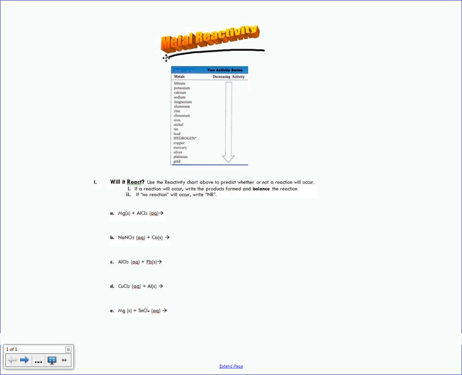So when it comes to metal reactivity, and this is what you're going to be looking at in the lab that we're going to do next time, it has to do with how well certain metals react with specific anions to make a reaction happen. To understand this, we're actually going to do a little Hollywood story here. It comes down to Brad Pitt. On either side of this little chart that you have here, we're going to be taking some notes.